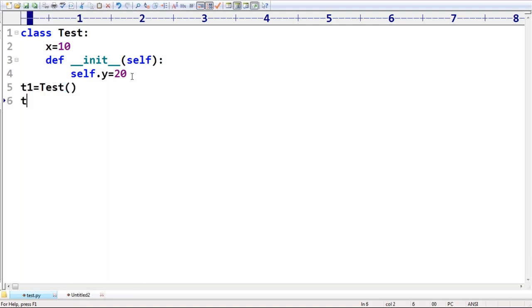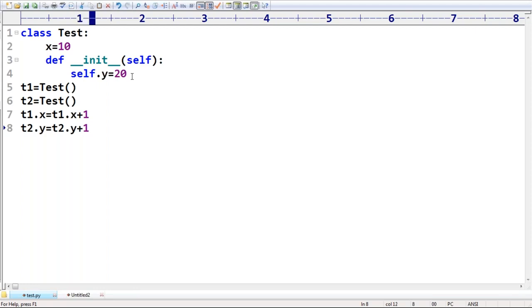Now, t1 is equal to Test(), t2 is equal to Test(). Sir, how many objects are created? Two objects are created. Now t1.x is equal to t1.x plus 1. Divya, observe carefully, it is your case, you are asking the doubt. Next, t2.y is equal to t2.y plus 1.